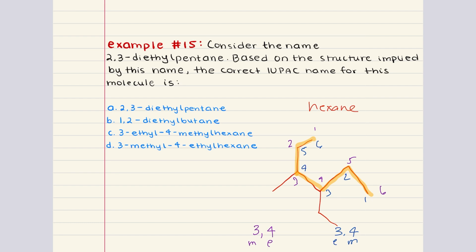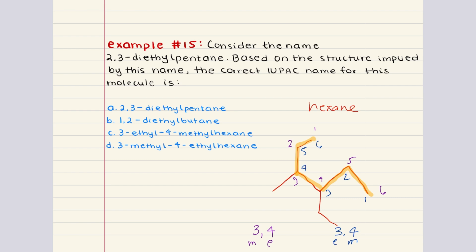So here's where a tie-breaking rule comes into play. If there is a tie in the numbering choices, you choose the one with the substituent that comes first alphabetically.